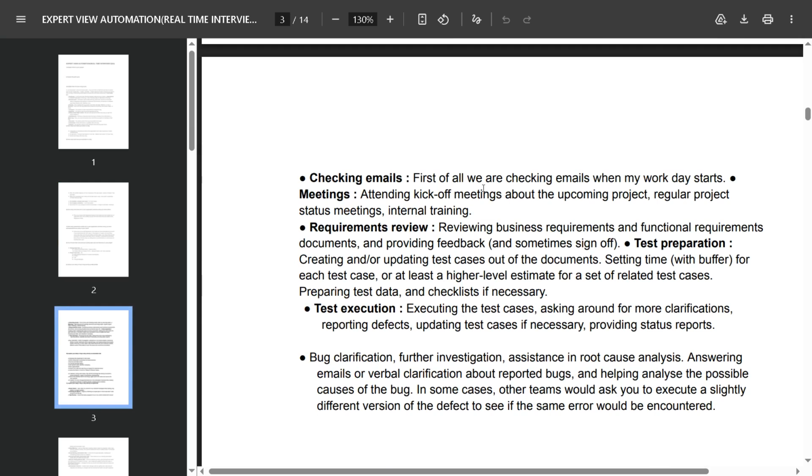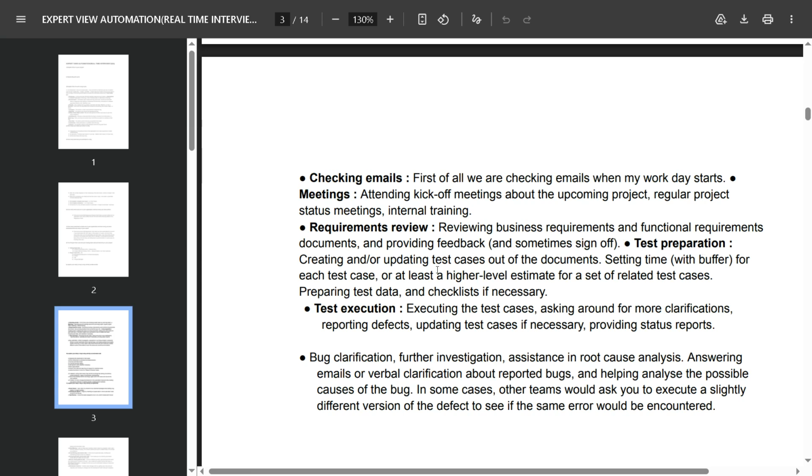First of all, we check emails when my work day starts. Meetings: attending kick-off meetings about the upcoming project, regular project status meetings, internal tracking, and requirement review, reviewing business requirement and functional requirement documents and providing feedback, and sometimes sign-off.